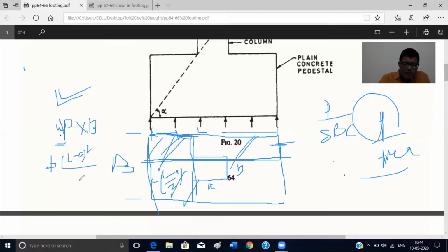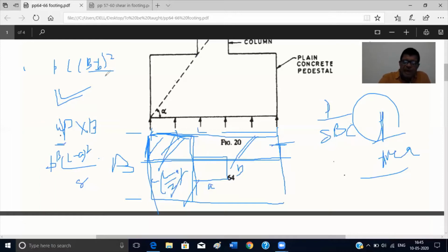That is, (L minus A) whole square by 8 into B. B multiplies this area. So B into L minus A by 2 into L minus A by 4. That is the moment in this direction. In the other direction, P into L, and this will be B minus small b by 2. Then CG will be B minus small b by 4. So we find P into L into (B minus b) whole square by 8. In the other direction, the moment coming is P into L into (B minus b) whole square by 8.